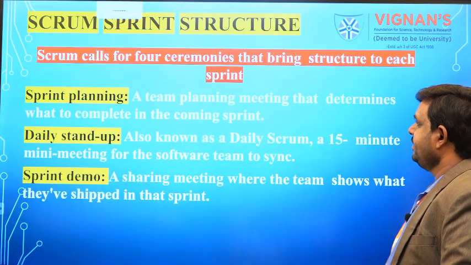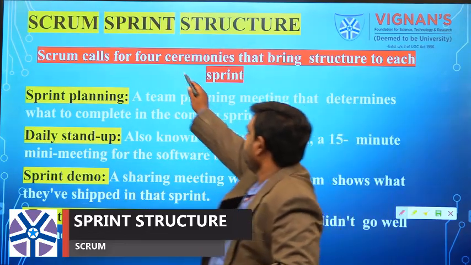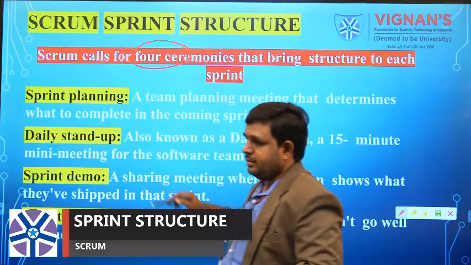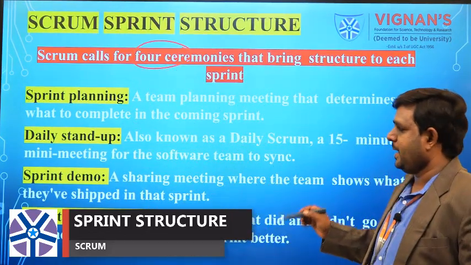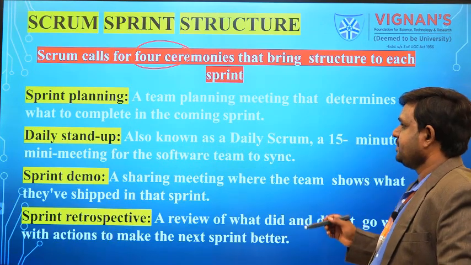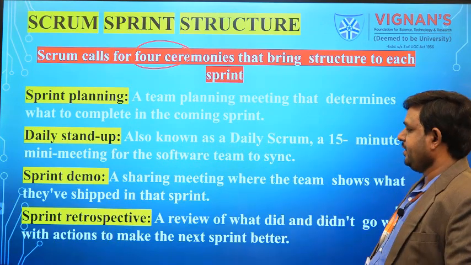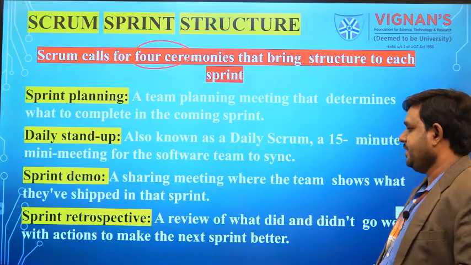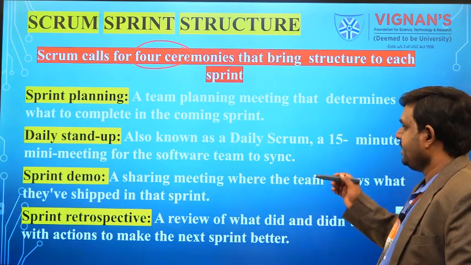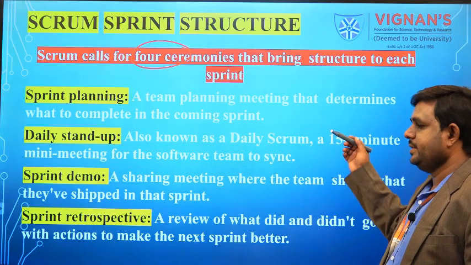So the Scrum structure contains four major parts. The first one is sprint planning, the next one is daily stand-up, the next is sprint demo, and the last one is sprint retrospective. So these are the four things which we are going to follow in the structure.